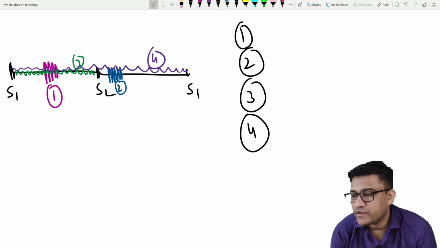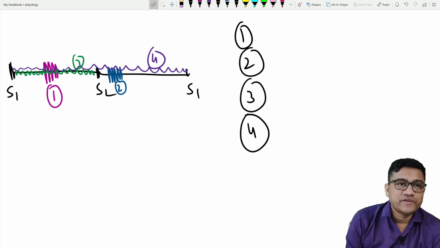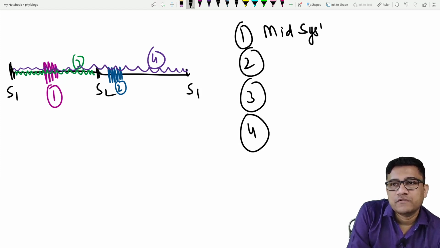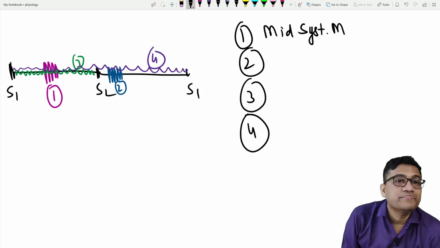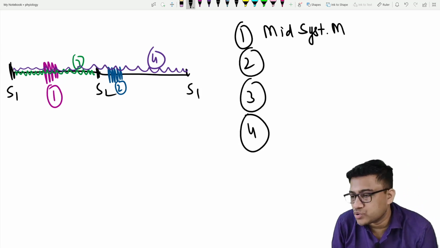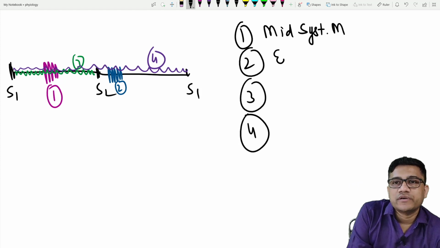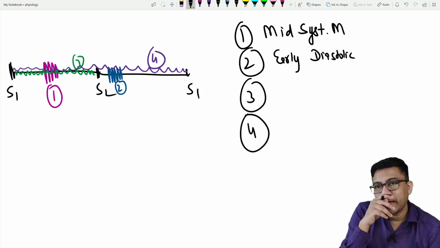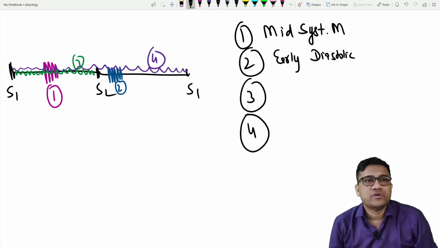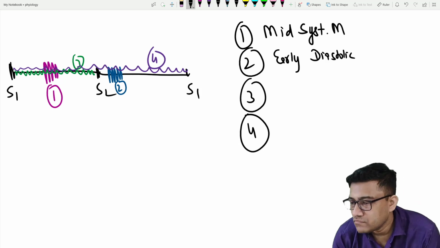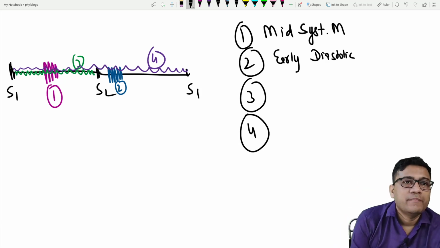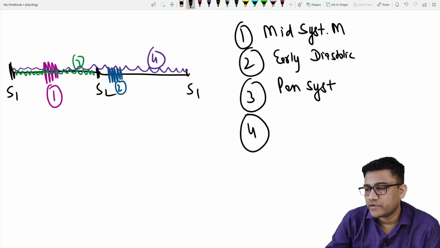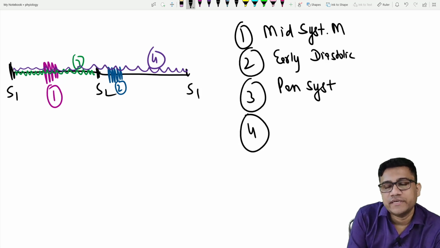Very good. So first is which one? Number 1, it is MSM, that is mid systolic murmur. Very good. What is 2? Diagnosis. 2 is early diastolic. Okay, so it is early diastolic. Okay, clear? Very good. 3, pansystolic. Very good. And 4th is, yes, continuous.